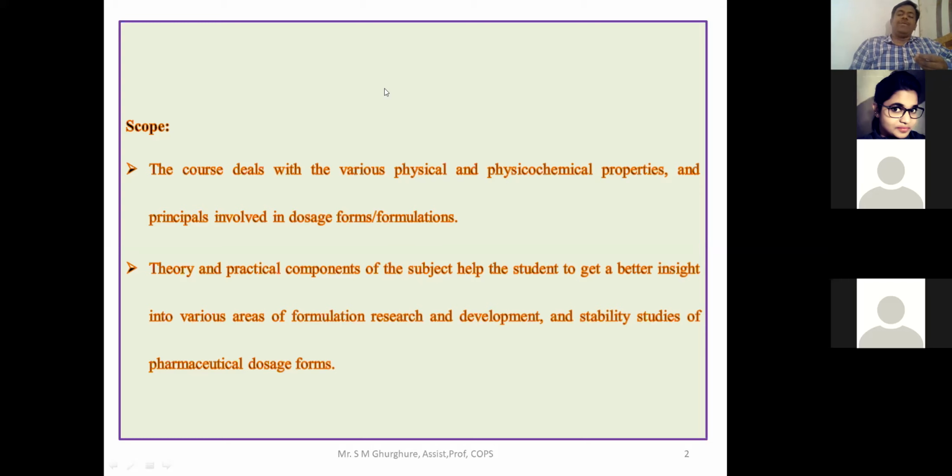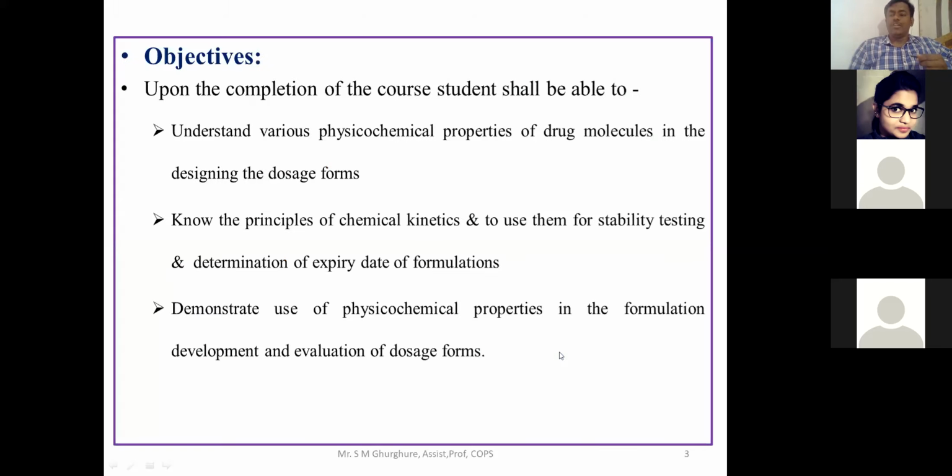Now everything depends on the basic nature of a drug and its physicochemical characterization. That's why physical pharmaceutics is the backbone of the pharmaceutics part. Afterwards, in the next part, we'll see the objectives of this course.